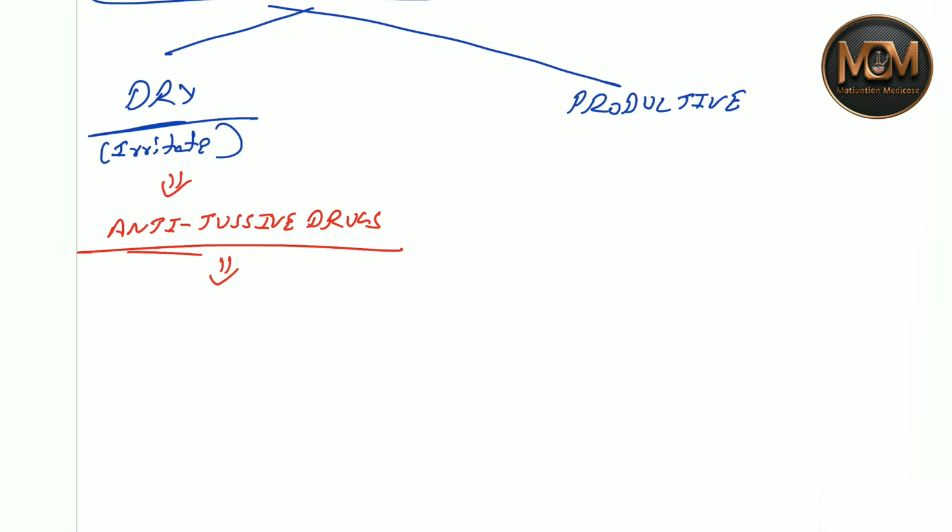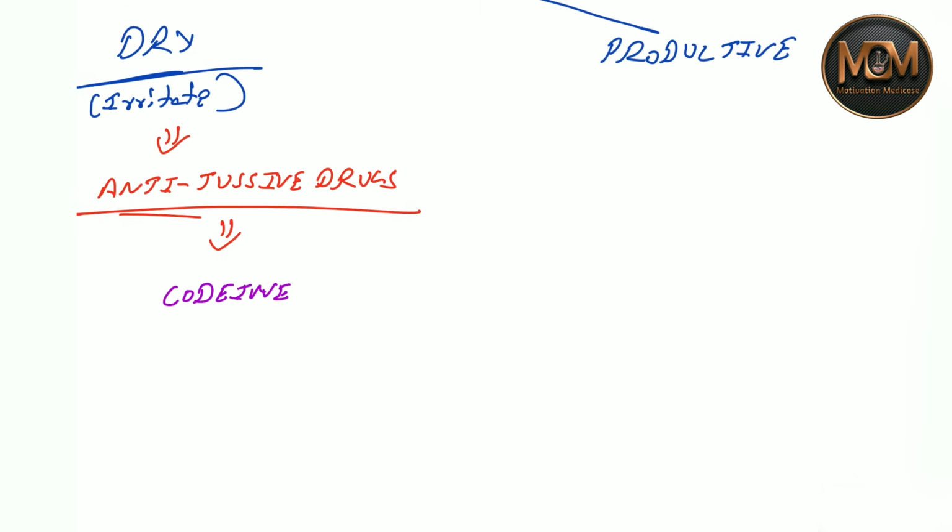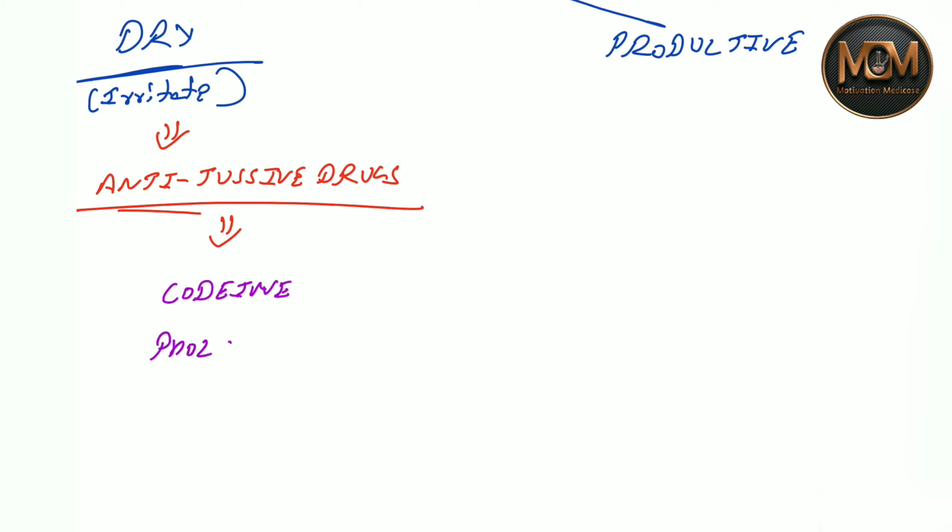The anti-tussive drugs are codeine, pholcodine, dextromethorphan, and the last one is noscapine.